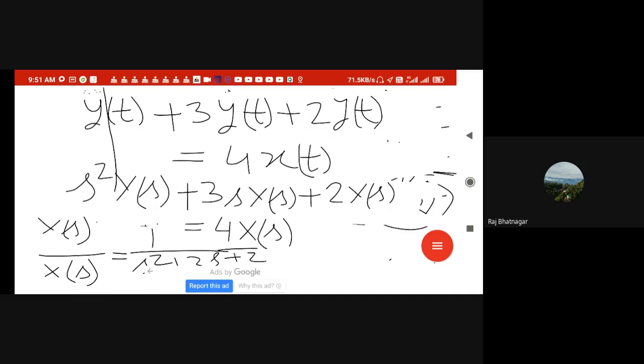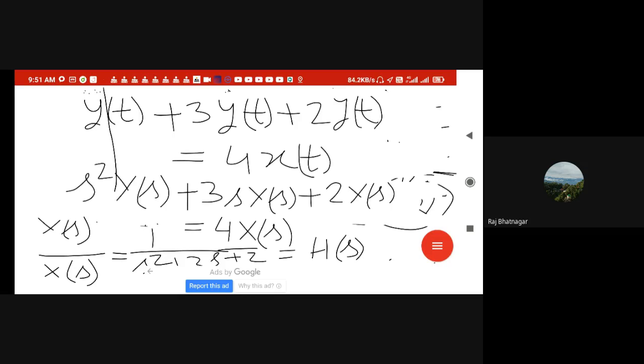This is nothing but the H(s) we are getting, and H(s) is what? H(s) is the transfer function or the system function. So we are getting 1 over s squared plus 3s plus 2, right? Now to find out the solution of this equation, what do we have to do? H(s) we know.